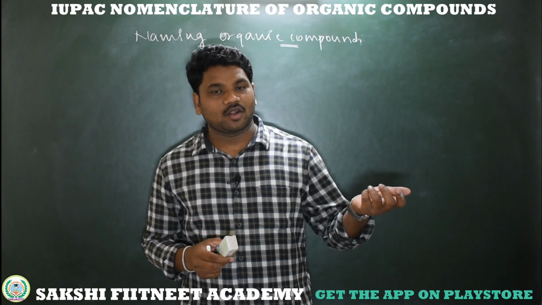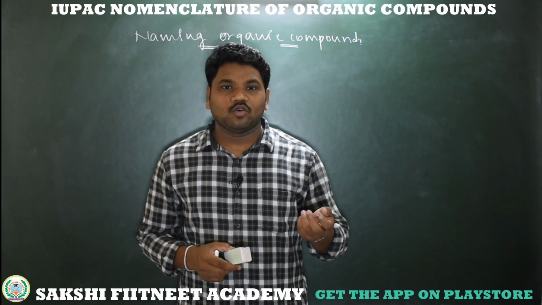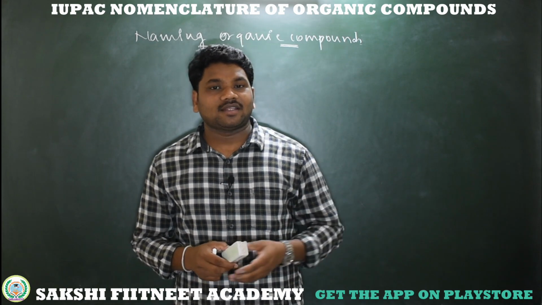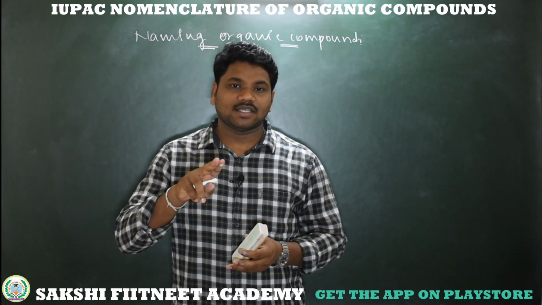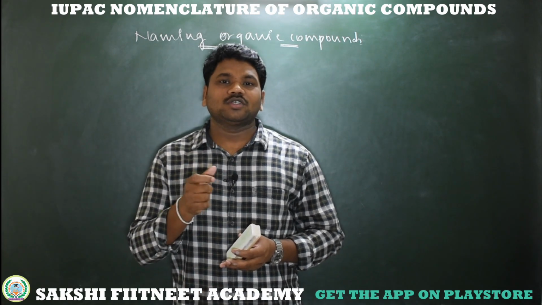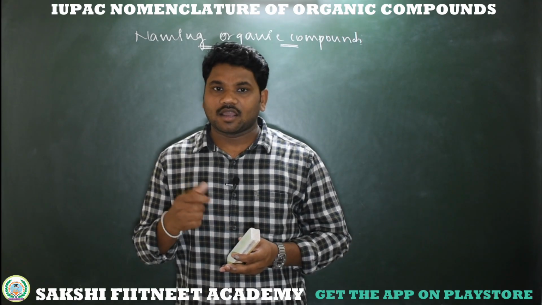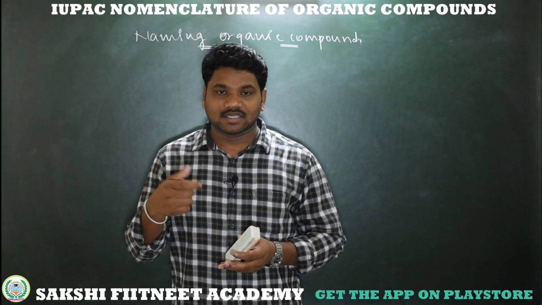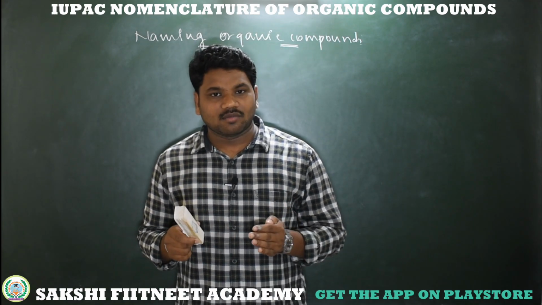of nomenclature part 1. We learned about what is word root and prefixes. In part 2 we learned about suffixes. In part 3 we learned about the priority order of functional groups with prefixes as well as suffixes. Coming to part 4, we learned how to select a parent chain in a compound and how to number the parent chain in a compound having saturation, that is unsaturation, containing a functional group. So already we discussed these basics.